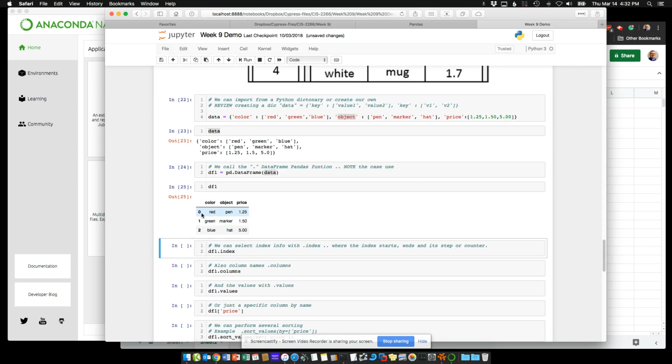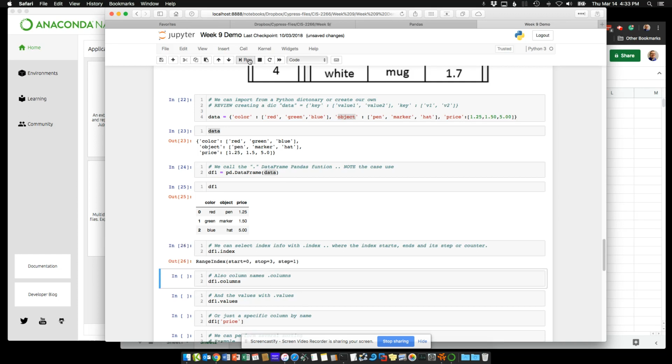So you can see these were assigned an index value, which is done automatically. We have the color, object, and the price. Now we say df.index. We can see where it starts and stops. It starts at 0, and it stops at 3 and steps by 1.